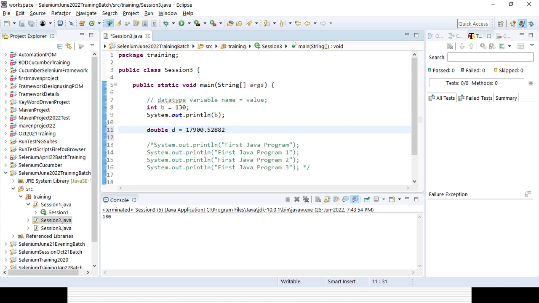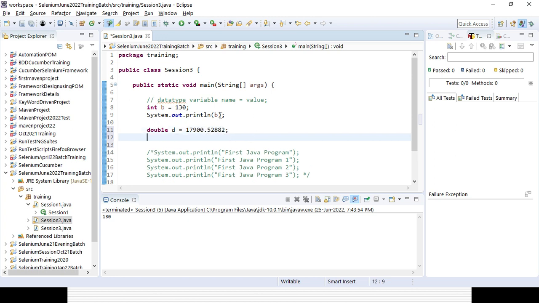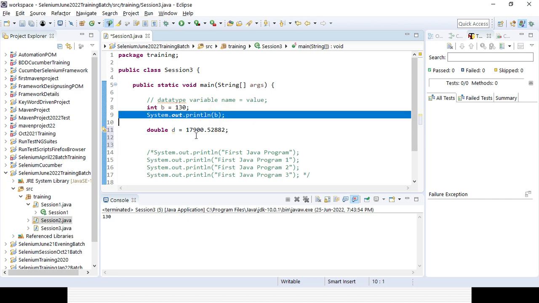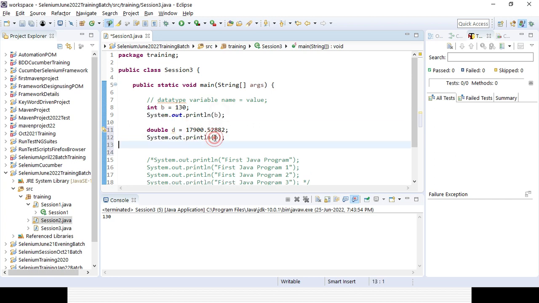like that, and then I want to print it out, d. So it will consider some decimal, but in case there is no decimal, that will work. But double means probably some decimal will be there. In case it does not have a decimal, there is no problem. But that is the thing.